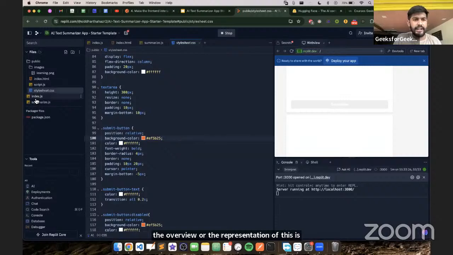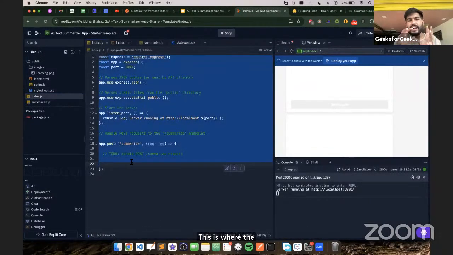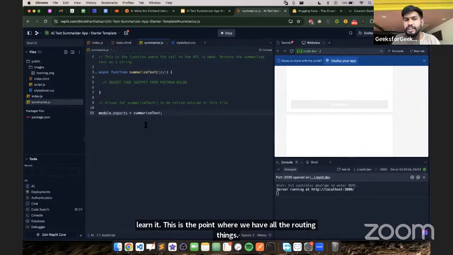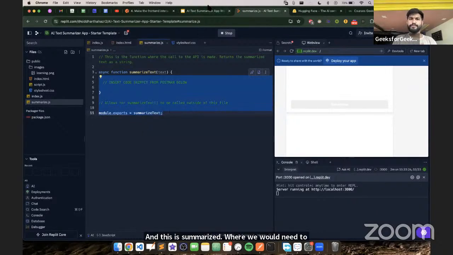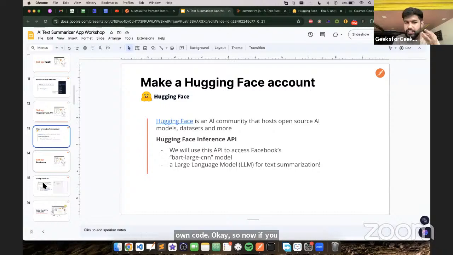This is the index of the page, which decides where the requests are going. This is all about routing. If you don't really know Node.js and Express, you can just learn it. This is the point where we have all the routing, and this is summarize.js, where we would need to write our own code. So if you have any issues at this point, quickly ask me.